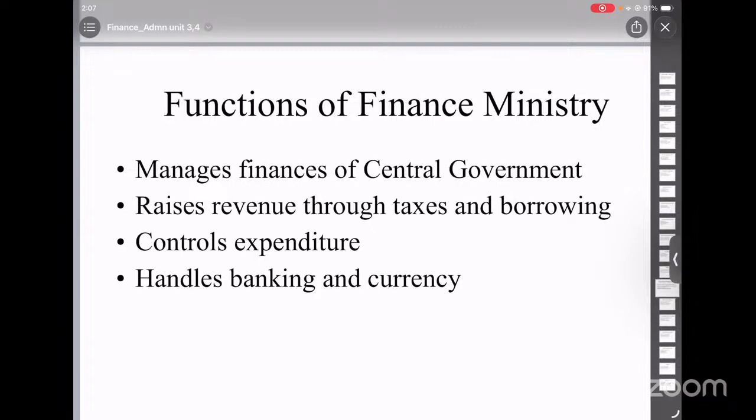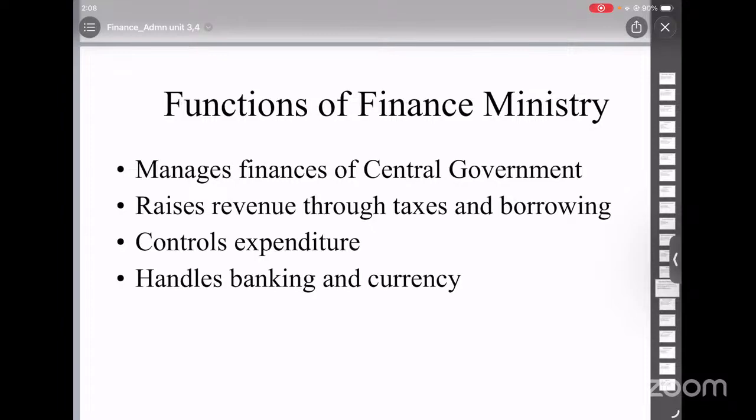So the first function is administration of finances. It manages the finances of the central government. It also deals with the major economic issues like inflation and recession. And the second function is revenue generation. The Finance Ministry raises money for government activities. It decides taxation policies and borrowing policies.